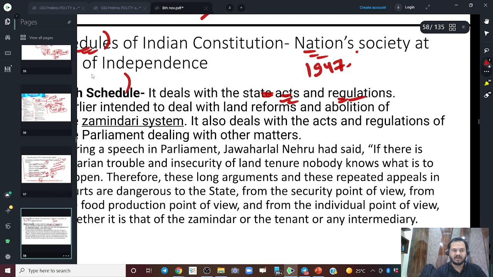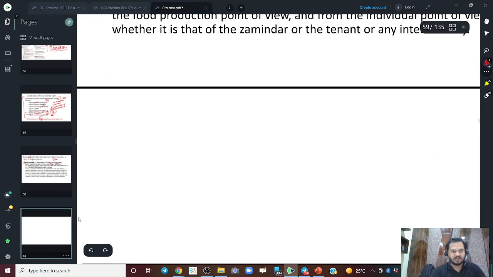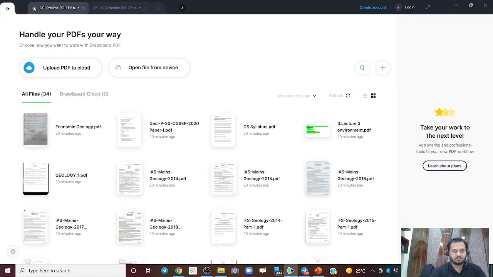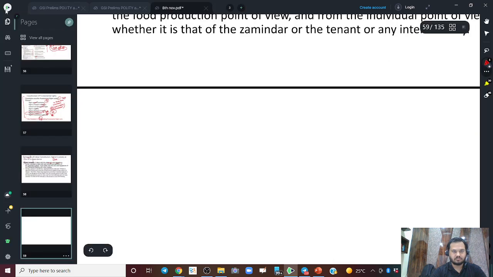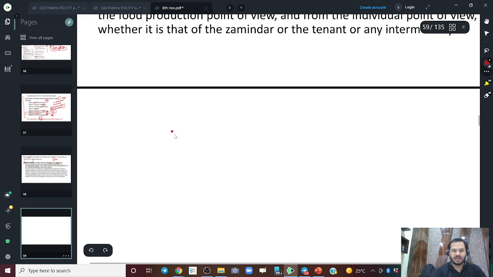Can anybody tell us what was the major economy of that time? Economic activity of that time? Agriculture. Yes, agriculture, right? Agriculture was the prime activity.